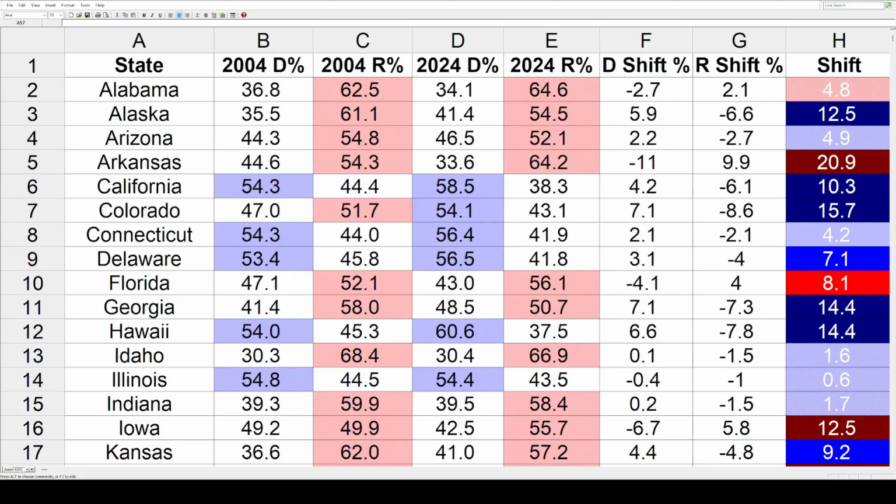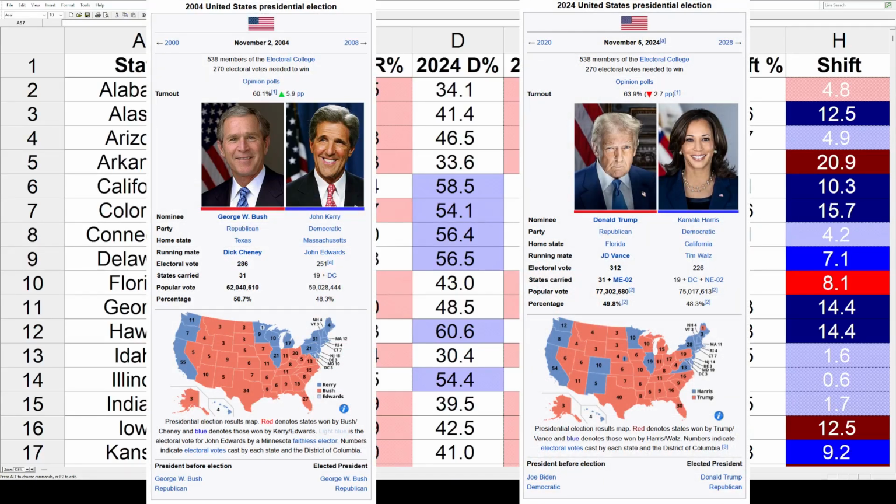But first, if you want a quick refresher, let's put up some background information about the two elections we're going to take a look at. In 2004, George W. Bush won re-election with 286 electoral votes. He carried 31 states and he finished with 50.7% of the popular vote. John Kerry took the loss for the Democrats. He ended up with 251 electoral votes. He carried 19 states plus DC, and his popular vote share was 48.3.